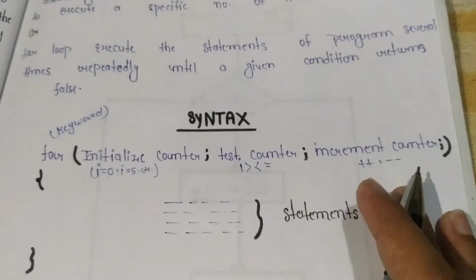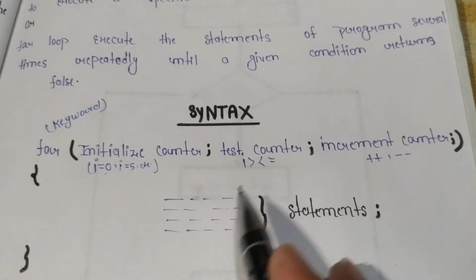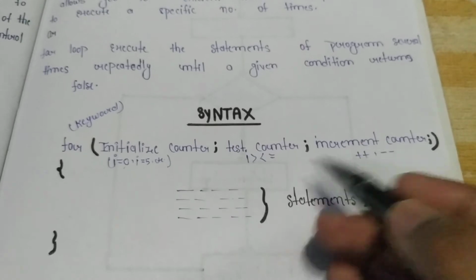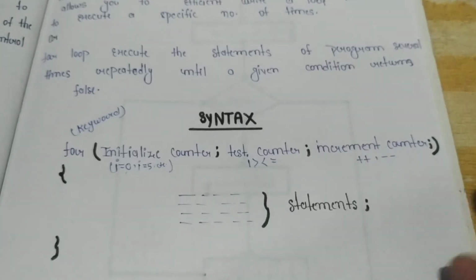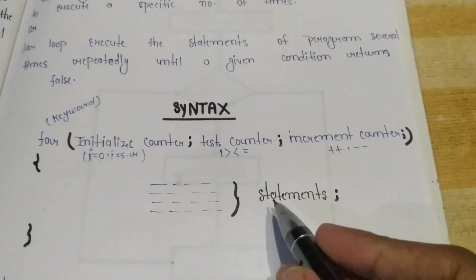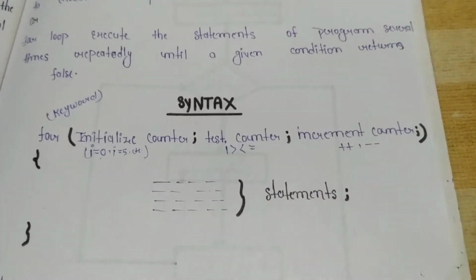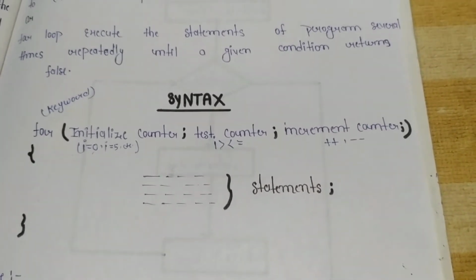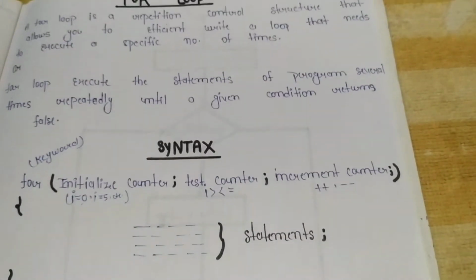After this process, we use braces, and in the body of the for loop we write the block of statements. Clear? When we have a single statement, we don't need to write these curly braces, but when we have multiple statements, we have to write these braces. The statements will be executed according to the initialization and our test counter or given condition. If the condition is not fulfilled, it comes out of the loop. Clear? I hope you got the syntax and the definition of for loop.